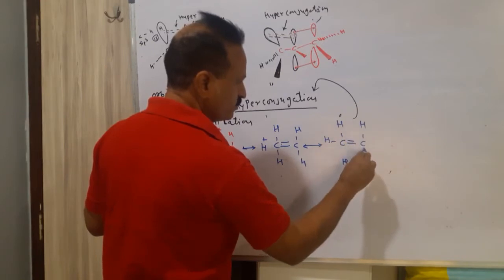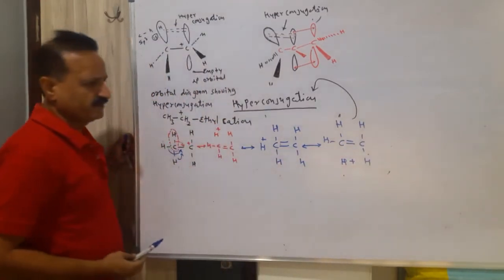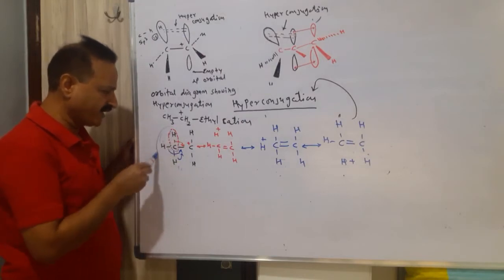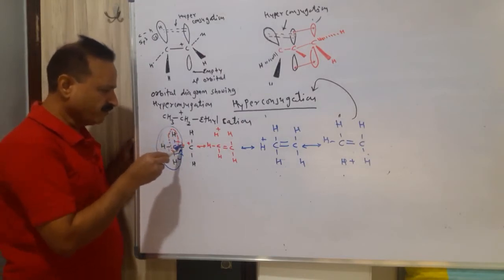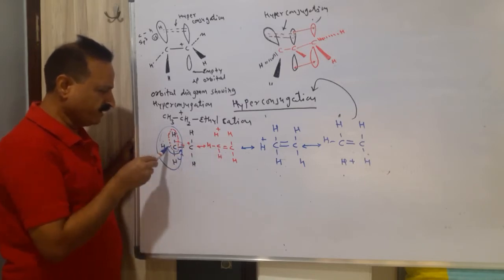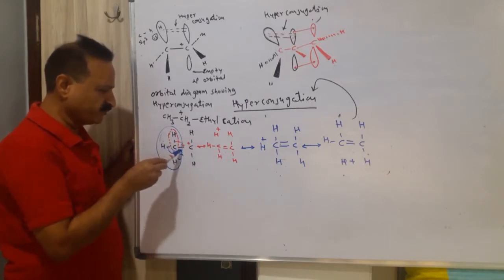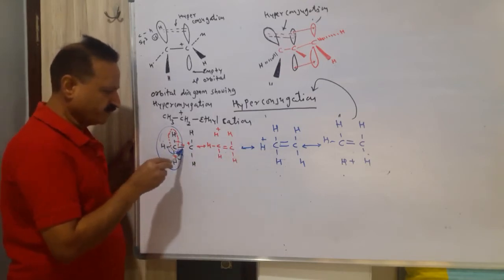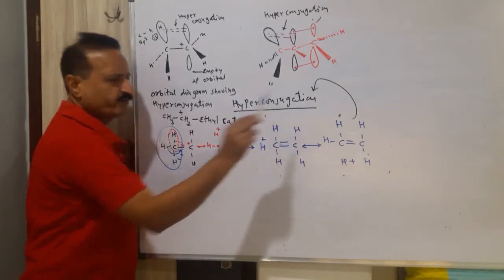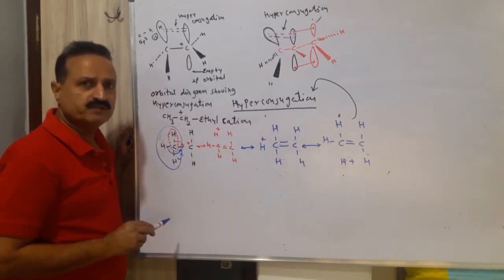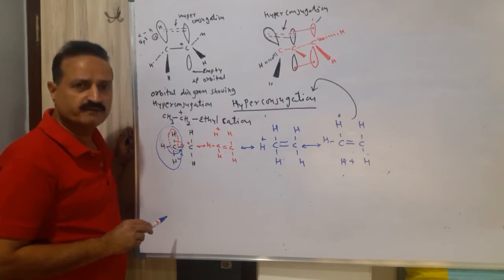This is CH2 as it is. This is the CH sigma bond of the alkyl group. This is the alkyl group. This bond may be transferred over here, and the product is this. This bond may be transferred over here, and the product is this. As the number of CH sigma bonds with the carbocation is more, the stability will be more.